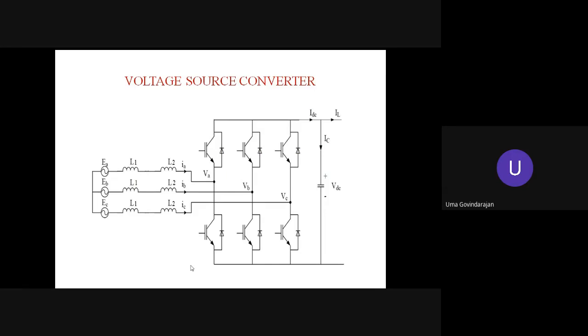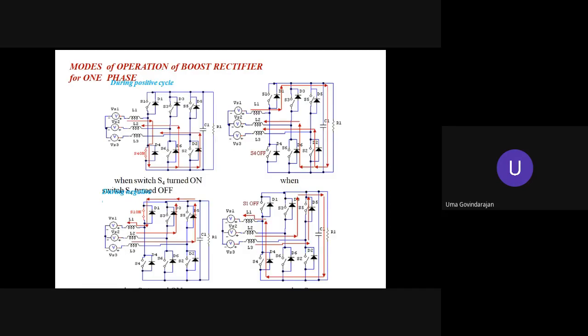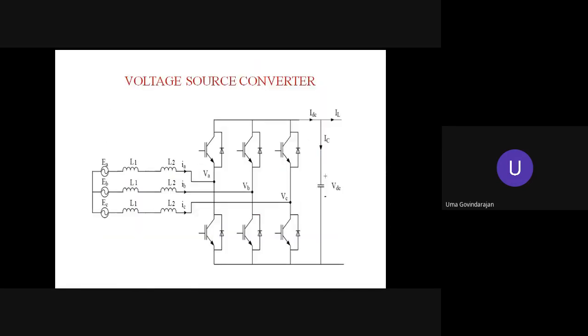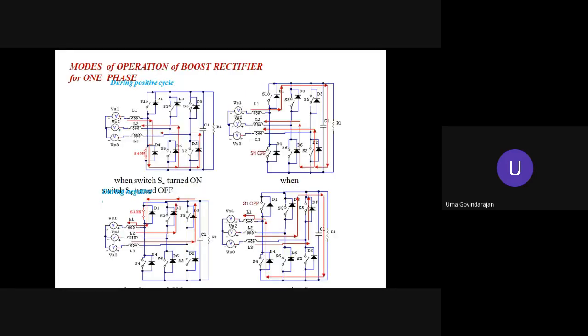EA, EB, EC are the supply voltages where the nonlinear load gets connected. The same supply voltage, the three-phase VSI is also connected. We can also call this a three-phase boost rectifier. The boost rectifier exhibits four modes of operation, and they are shown as equivalent circuits.